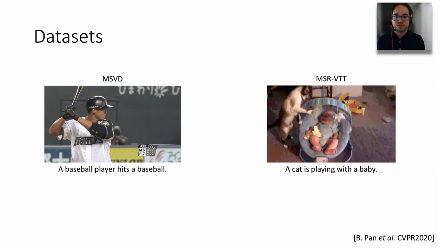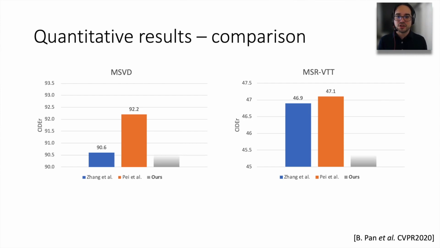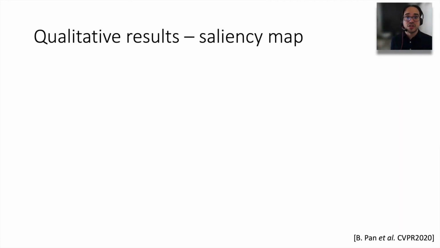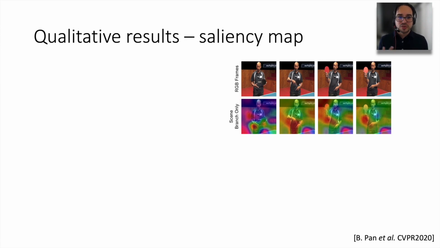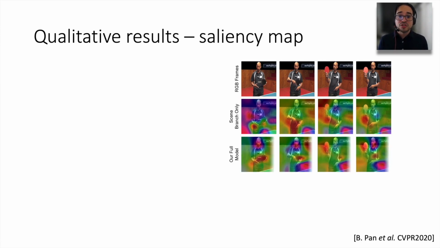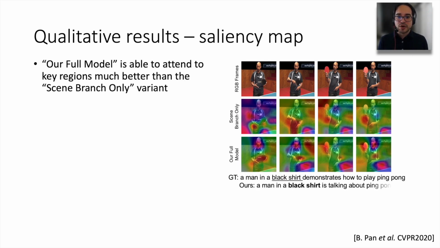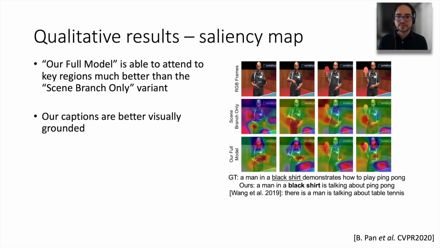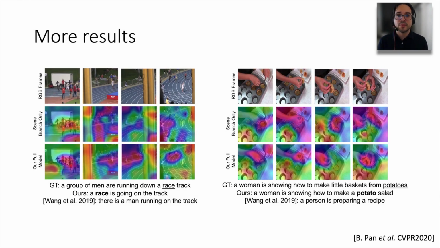We test this on a couple of benchmarks. Let me briefly mention the quantitative results by saying that we achieved state of the art on two competitive datasets. But a really interesting result is on the groundings that our model does to produce the captions. Given an input video, the baseline method that only uses the scene branch doesn't produce very meaningful groundings. In contrast, our model better attends to the relevant objects in the video, and as a result, our captions are more accurate. We observe that this result is consistent across many examples in the benchmark.